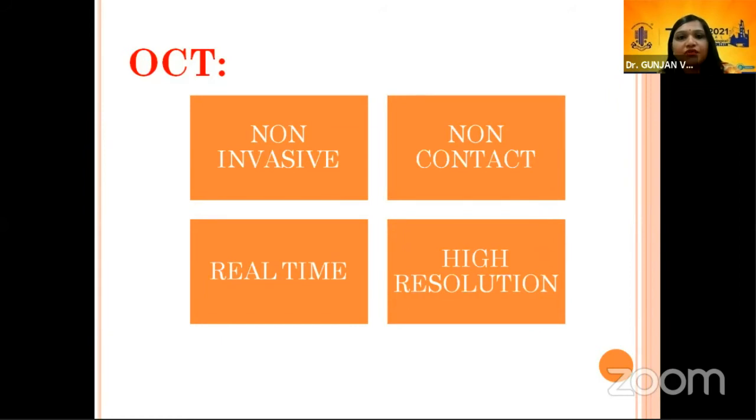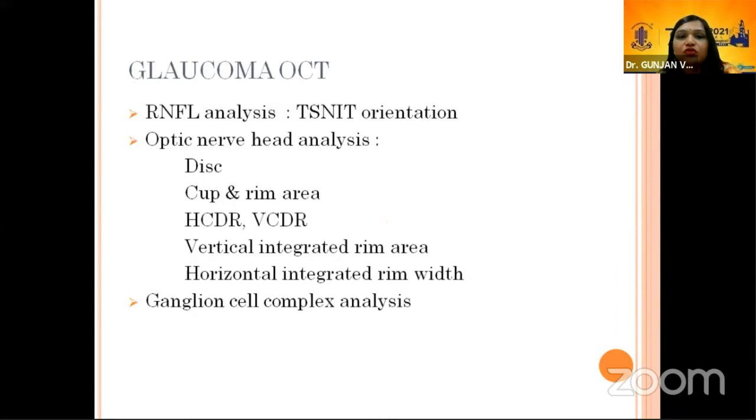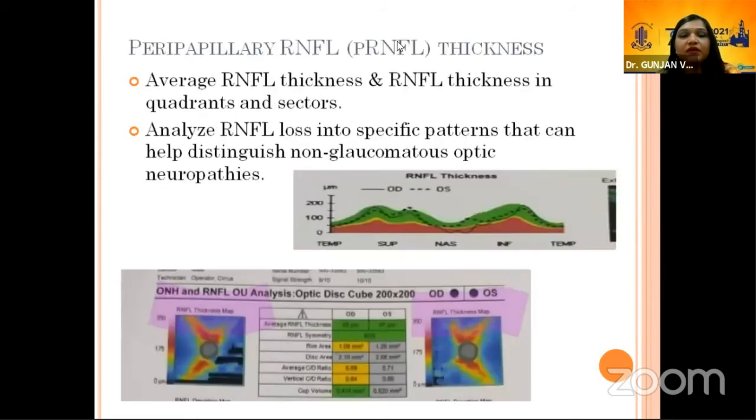It is a non-invasive, non-contact, real-time and high-resolution imaging. Usually glaucoma OCT is done for retinal nerve fiber layer analysis, optic nerve head analysis, and nowadays ganglion cell complex analysis is also done. So retinal nerve fiber analysis is done here. The retinal nerve fiber shows a typical bifid curve. Here the hotter area represents the normal RNFL thickness, and this black part shows artifact.